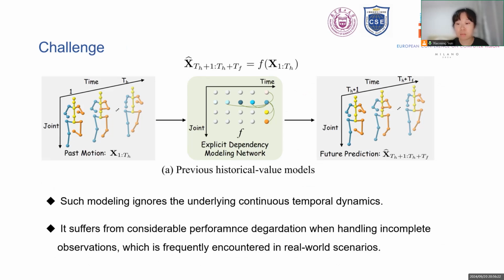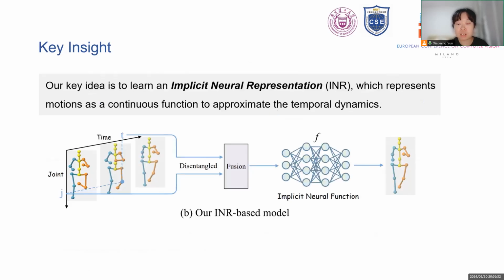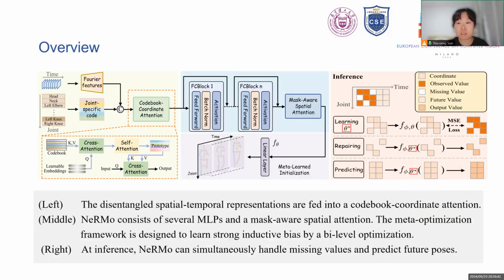Actually, incomplete raw motion data is frequently encountered in real-world scenarios, even when using professional motion capture devices. Our key idea is to learn an implicit neural representation which represents motion as a continuous function to approximate the temporal dynamics. The figure illustrates the overview of the proposed method.